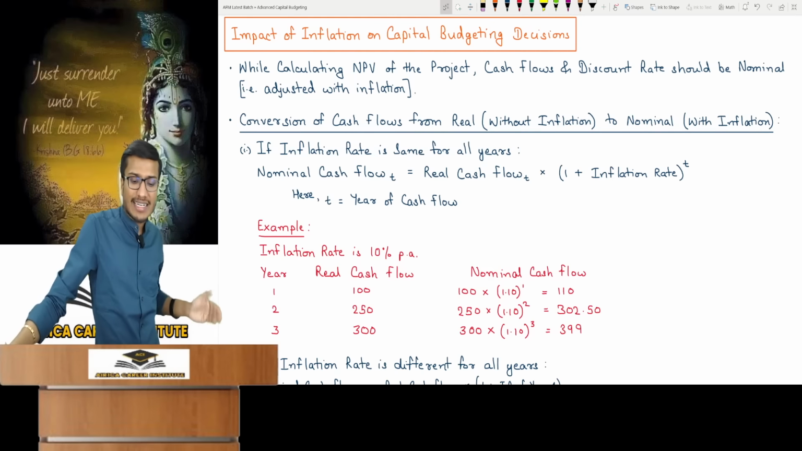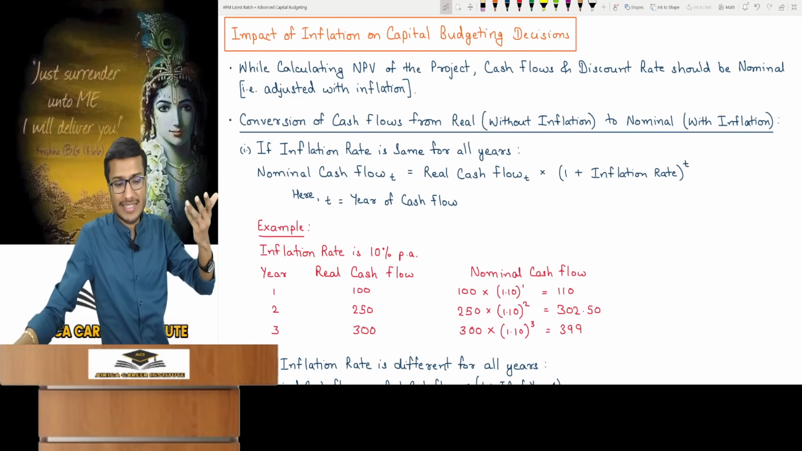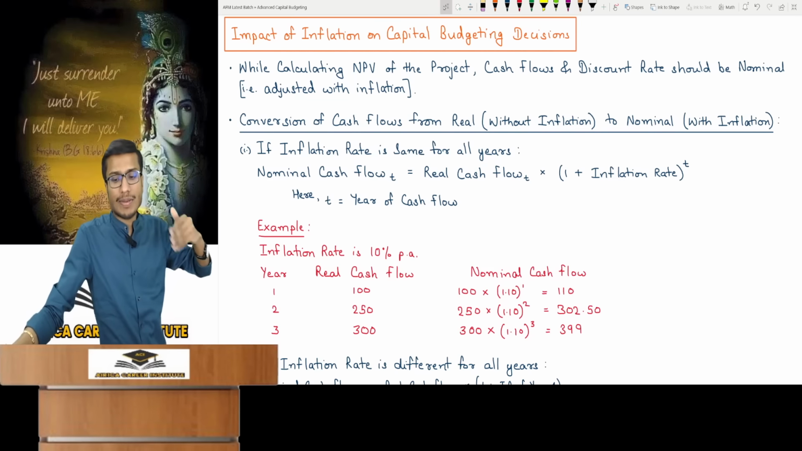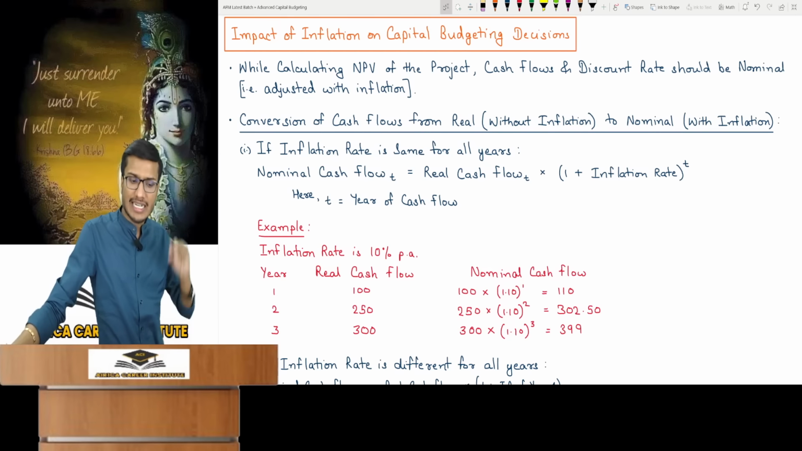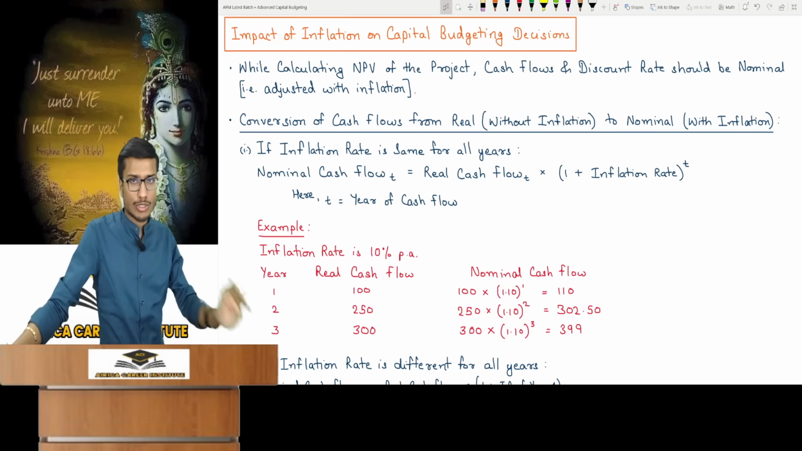Third year cash flow is 300 into 1.10 power of 3, meaning real cash flow for that time into 1 plus inflation rate with power corresponding to the time. You'll get a simple answer. It's just mathematics and nothing else.